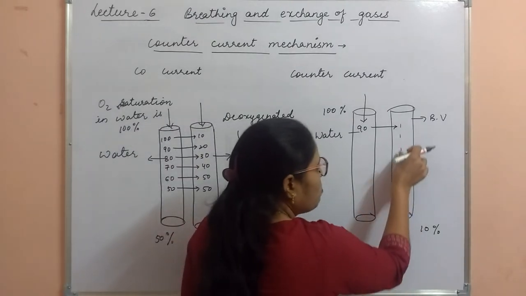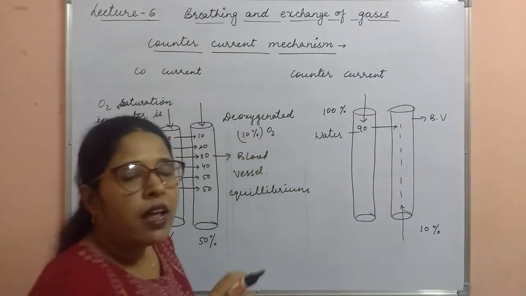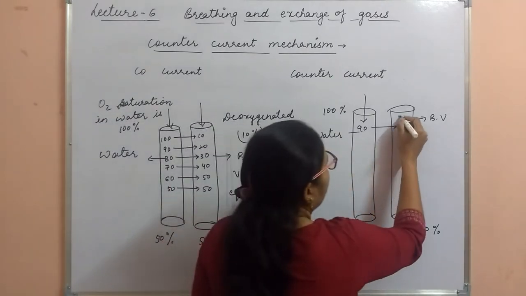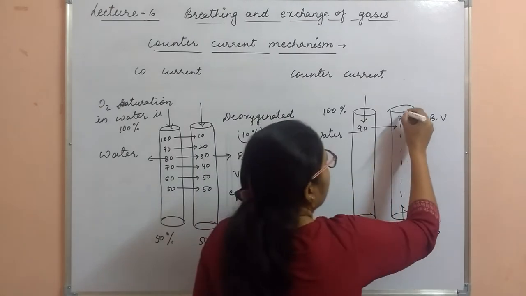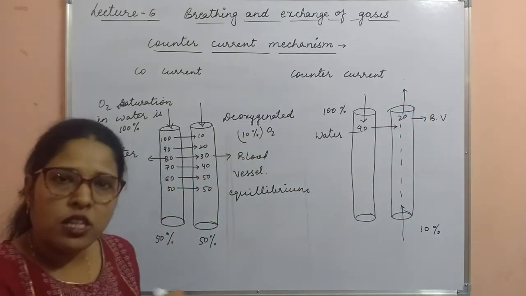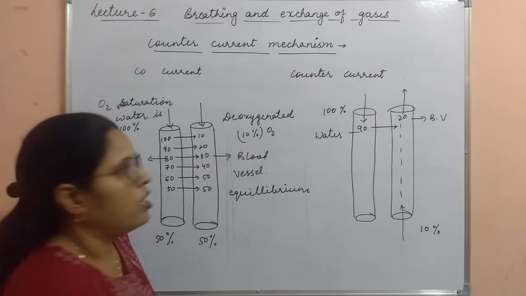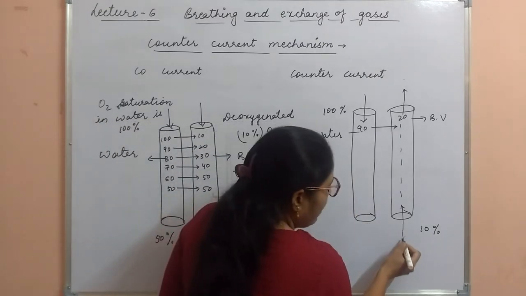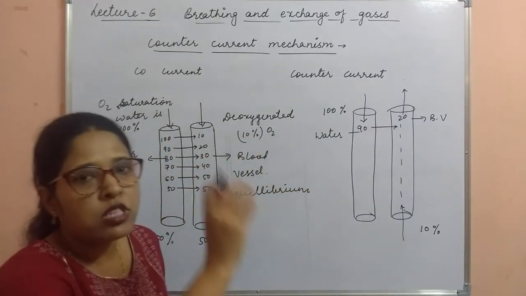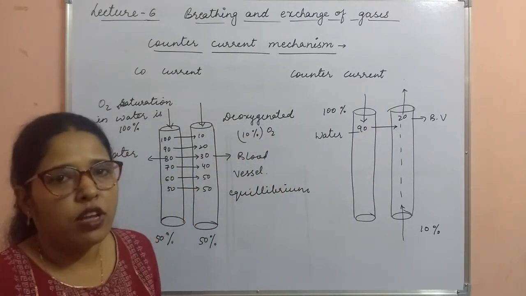10% oxygen is present in the blood. 10% diffuses from the water. 10% यहाँ से आ गया. It becomes 20% and this 20% is absorbed by the body. This will diffuse in the body. Again the 10% is entering from the blood. Blood is continuously flowing and water is continuously flowing.